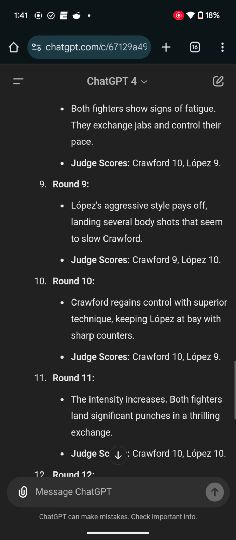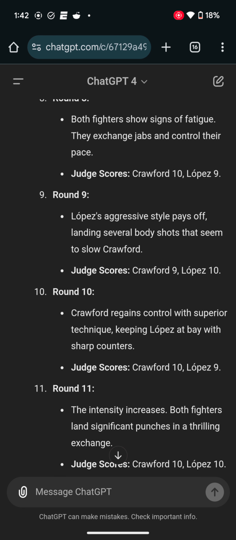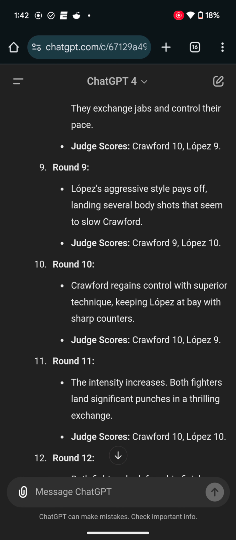So now we're going with round 11. The intensity increased. Both fighters land significant punches in a thrilling exchange. Judges score Crawford 10, Lopez 10. So they evened out round number 11. They were exchanging some blows. The fight got more aggressive, but the judges really couldn't decide that round, so they evened it out. Gave Lopez 10, gave Crawford 10.